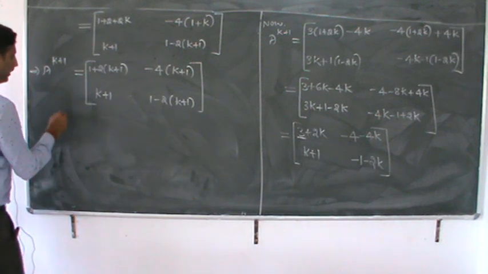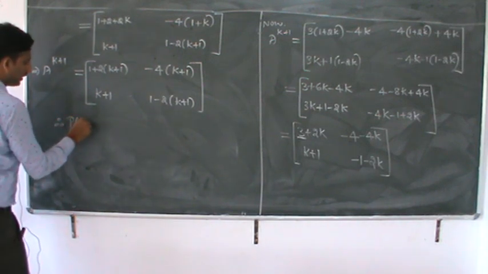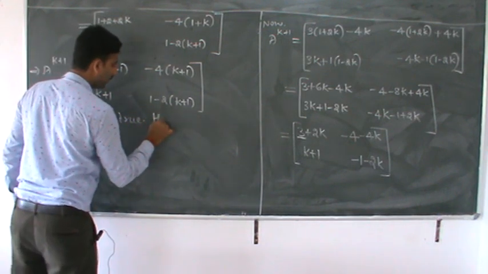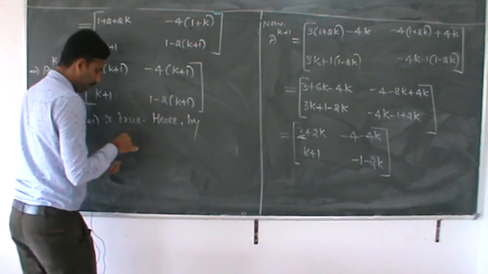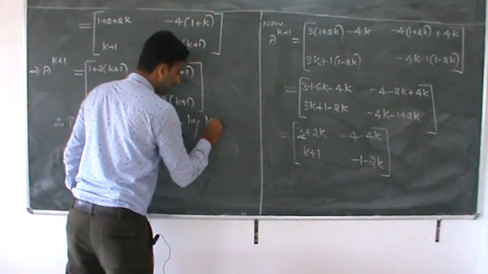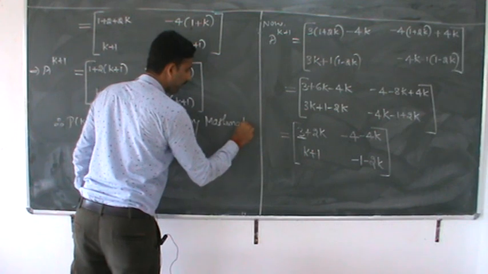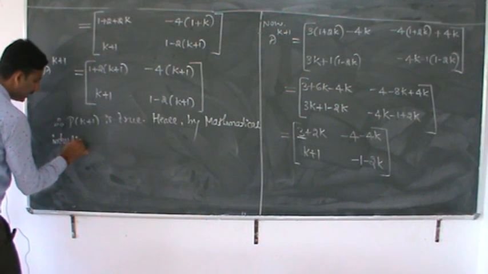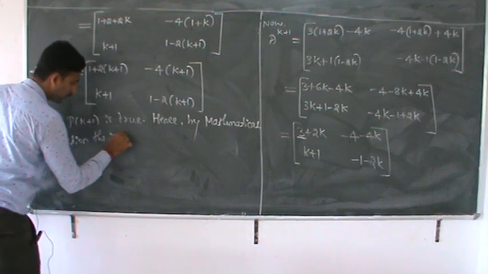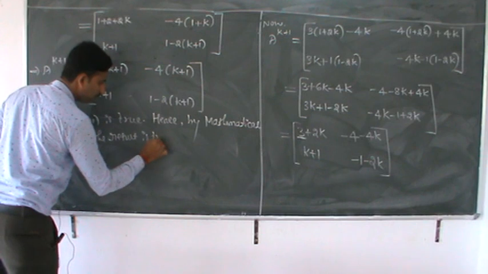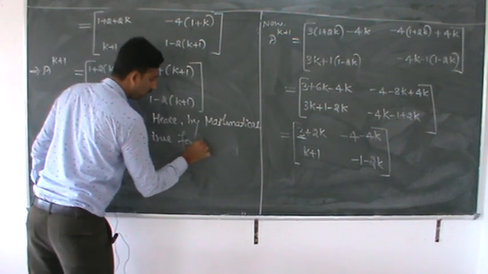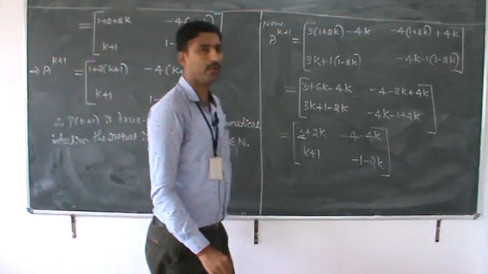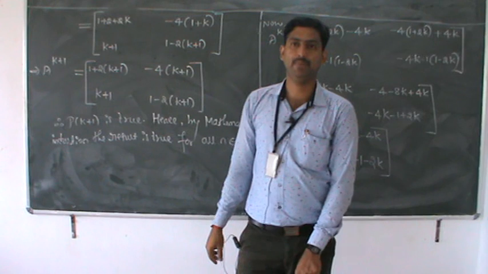Therefore, P of k plus 1 is true. P of k plus 1 is true. Hence by mathematical induction, the result is true for all n belongs to natural number. Correct? Dear students, we are going to prove the result with the help of mathematical induction.